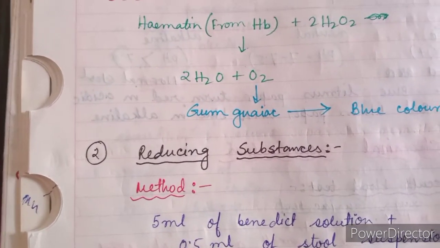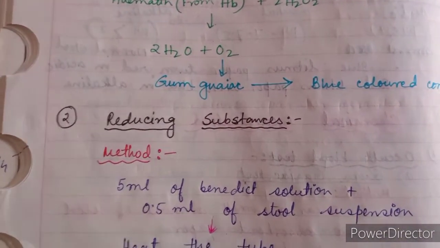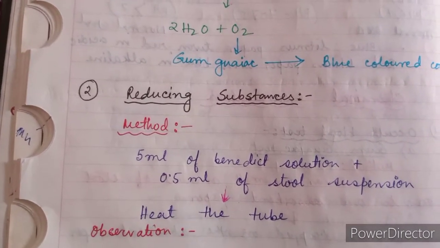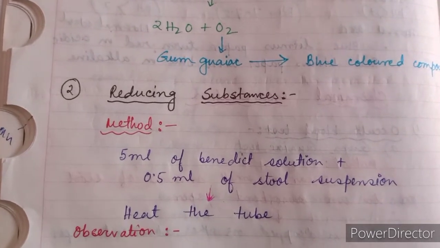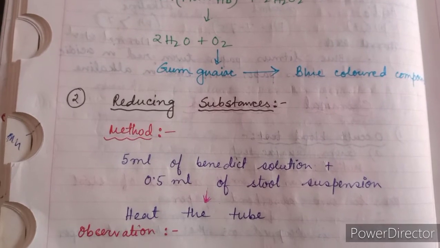This oxygen reacts with gum-guaiac and a blue colored compound is produced. If the blue color is produced, then we can say that occult blood is present in the stool sample. It is positive for occult blood test.